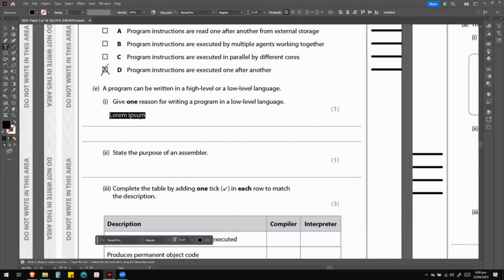So we could say here, when there is limited space, limited hardware or memory for storage, we can use assembly languages.